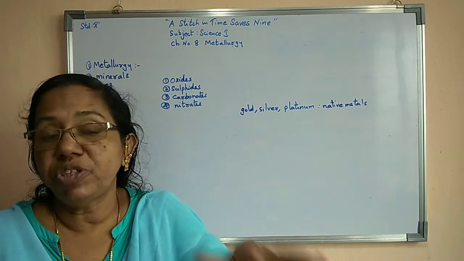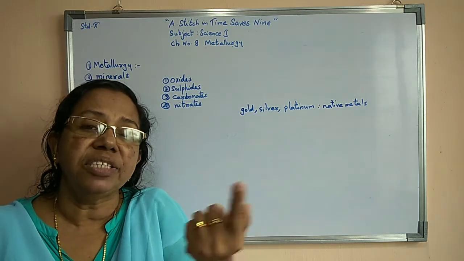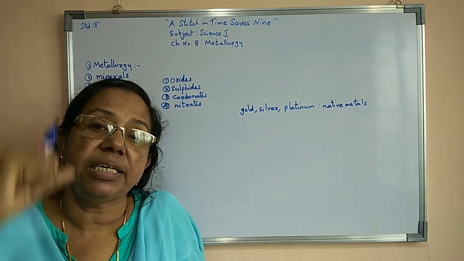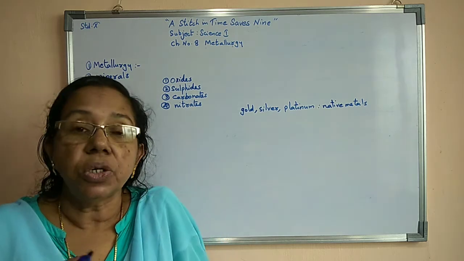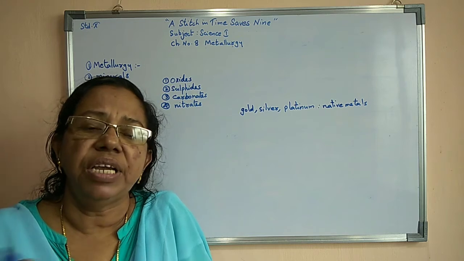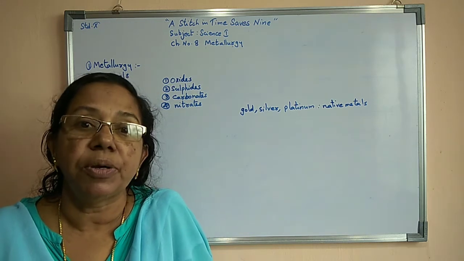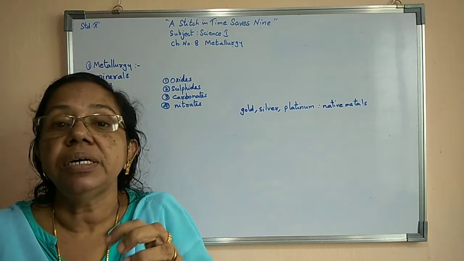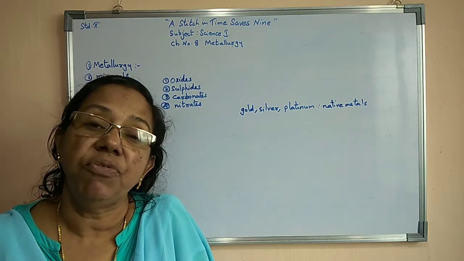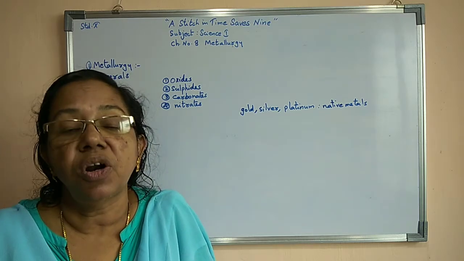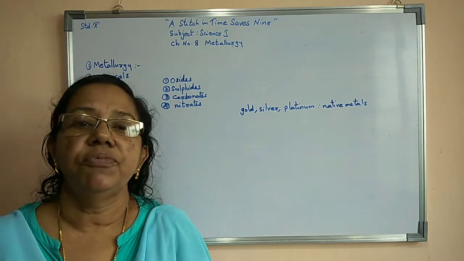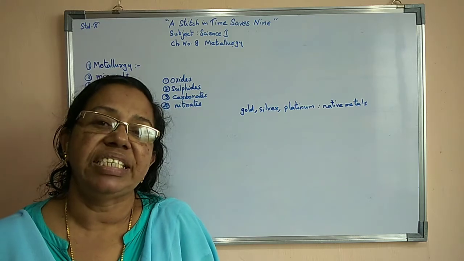Why? Because all types of metals will be there, but some may be present at 0.1%, some at 2%, while at the same time one metal may be present at 60% or 40%. The metals present at 0.1% or 2%, we are not separating. Why? Because for separating metals from the minerals, we have to follow many chemical processes and different methods, and we have to spend a lot of money. So getting 0.1% of metal from that mineral is of no use to us. It is a wastage of money.